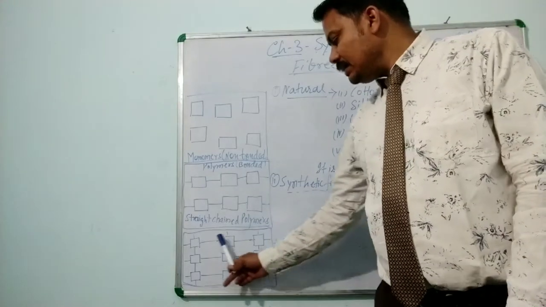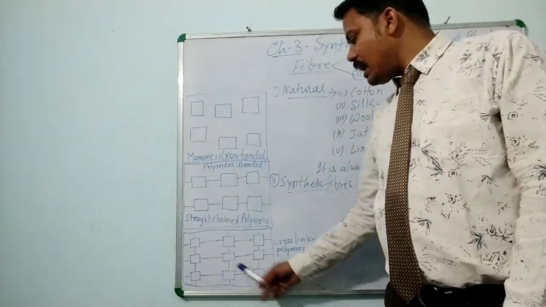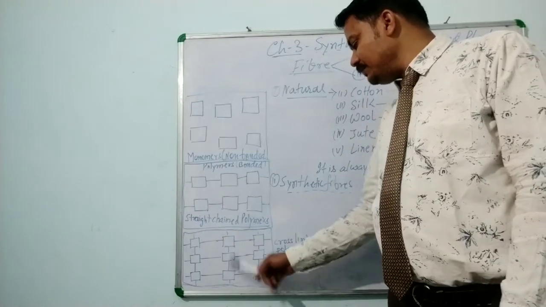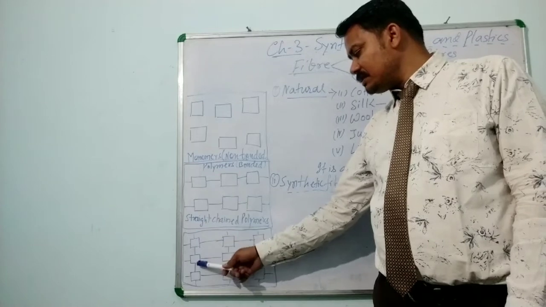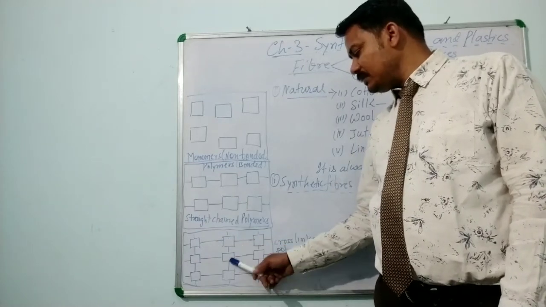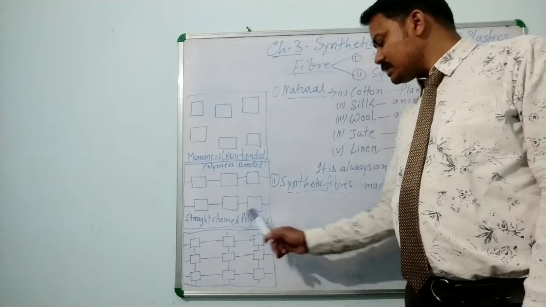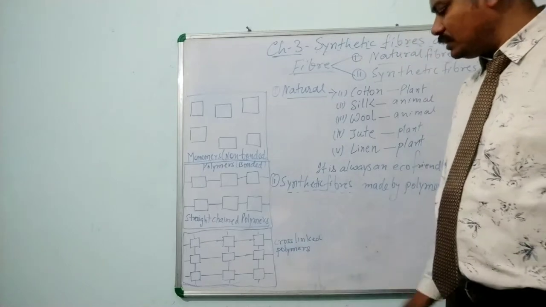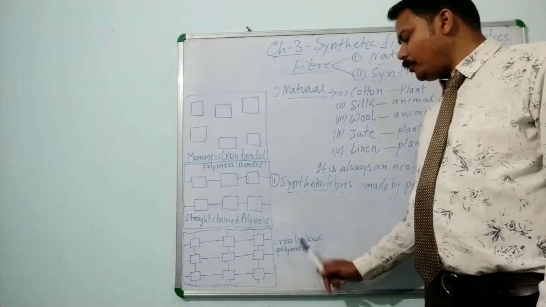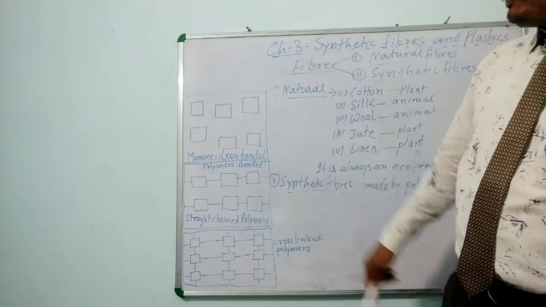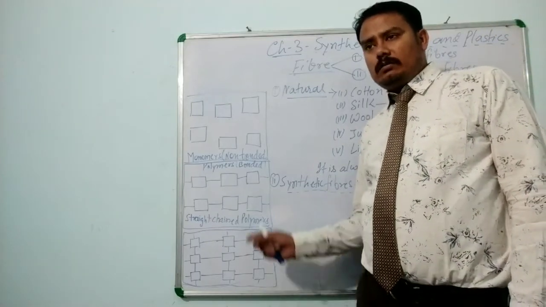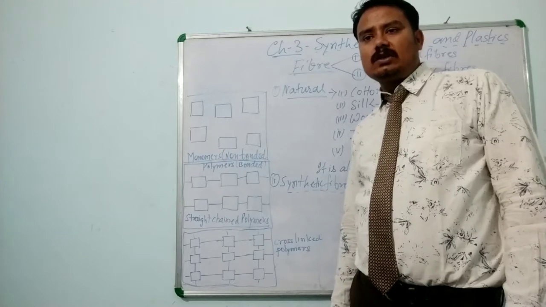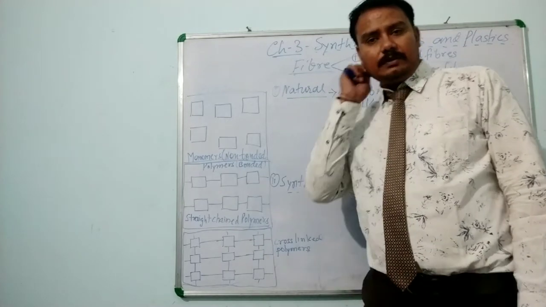And here you can see all these polymers are cross-linked with each other. This is connected with this, also connected with this. That is, they are all cross-connected, cross-linked with each other. That is called a cross-linked polymer. So these are the patterns of the monomers present inside the cloth, the patterns of the molecules which are set inside the clothes at the formation of the synthetic fiber.